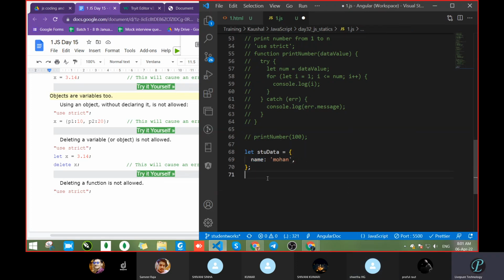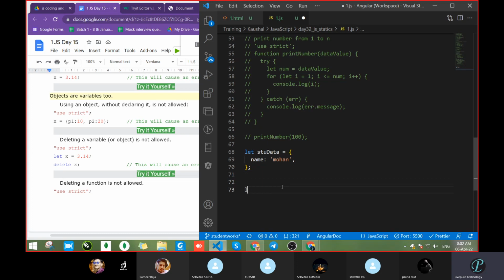This is the object, but who is going to refer to this object? This variable. So we can say that the object is also a variable type. In this case also we will use strict, wherever you see that let or const is required, you have to write that.